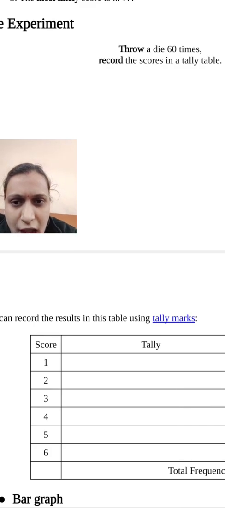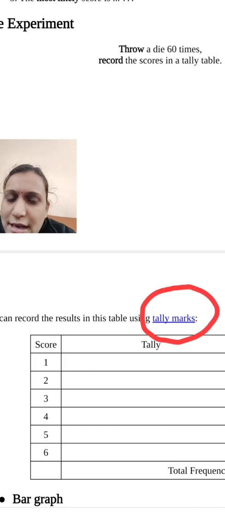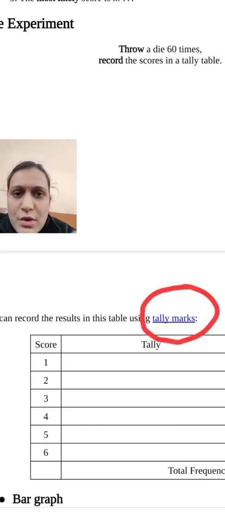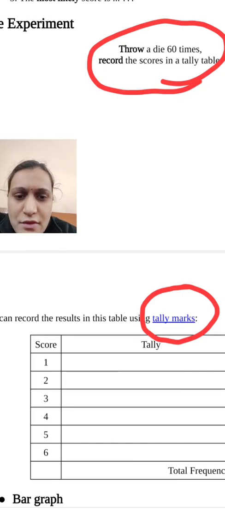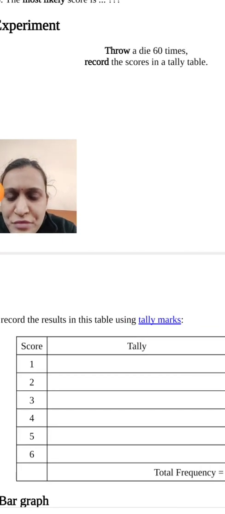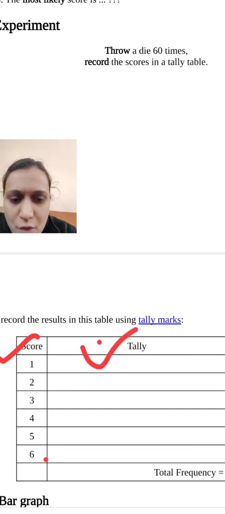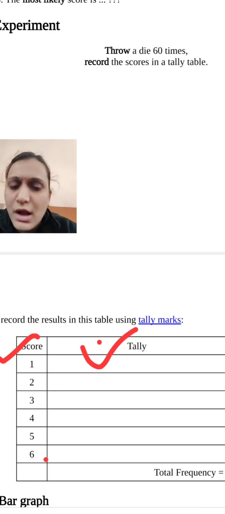Here I have made one table. This table is known as a tally table. Here you have to record the 60 times you have thrown the dice, and what the particular score from the dice is, in your table. The first column is given as score: 1, 2, 3, 4, 5, 6. There are a total of 6 faces, that's why we have defined 6 scores. The second column is tally marks: how many times the particular score occurred.